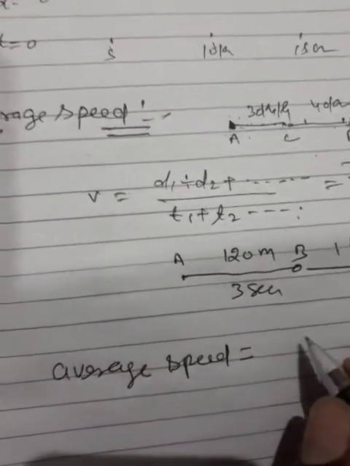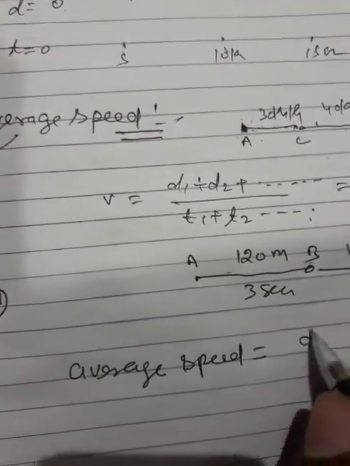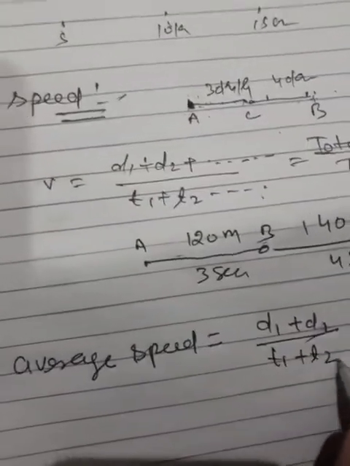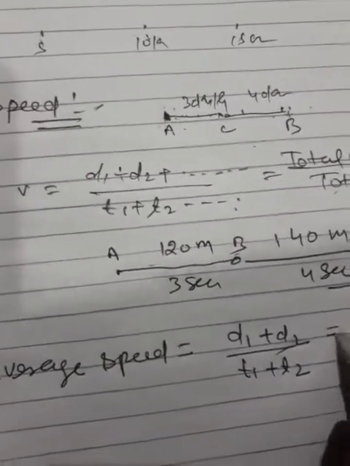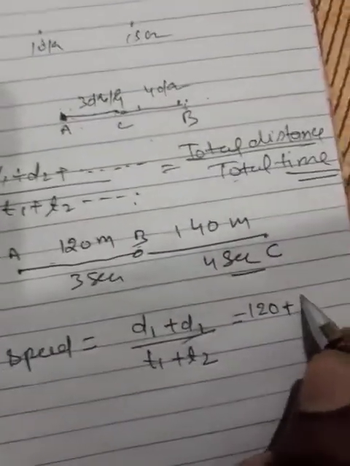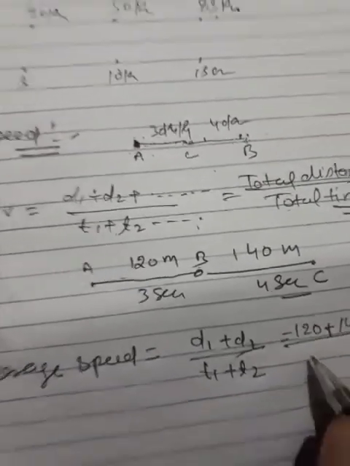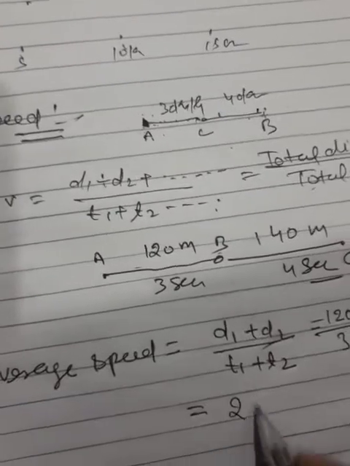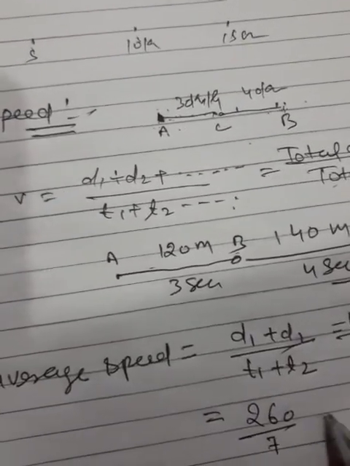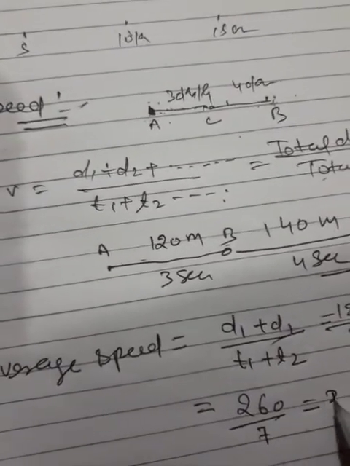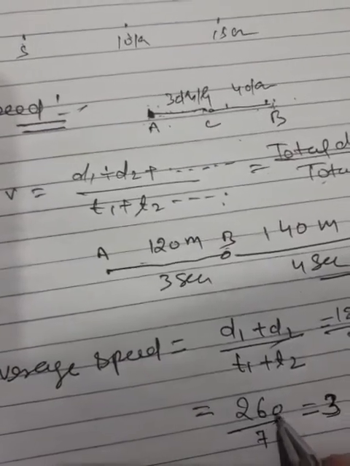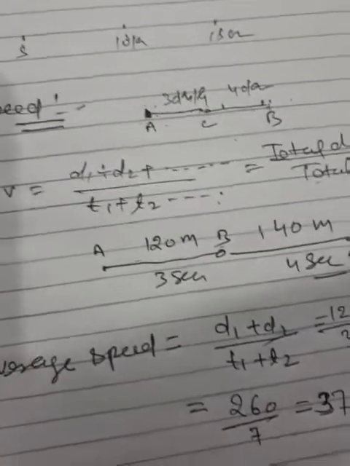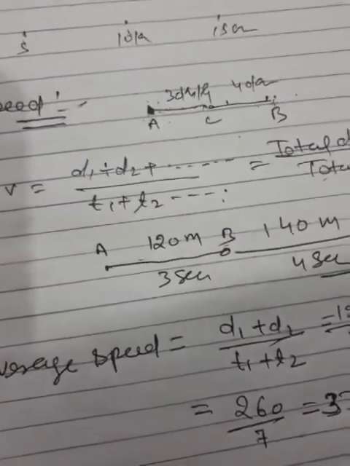The average speed is equal to total distance upon total time. Here two distances are given, so we can add d1 plus d2 upon t1 plus t2. Now d1 is given here 120 plus d2 is given 140 upon here given that 3 plus 4. So it can be written 260 upon 7. Now 7 3 are 21, 50, 7 7 are 49, 7 49 whole 1 upon 7. Okay, thank you guys.